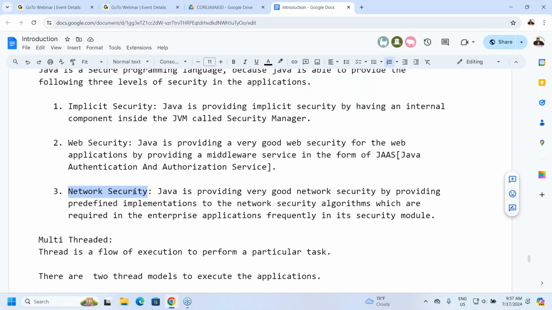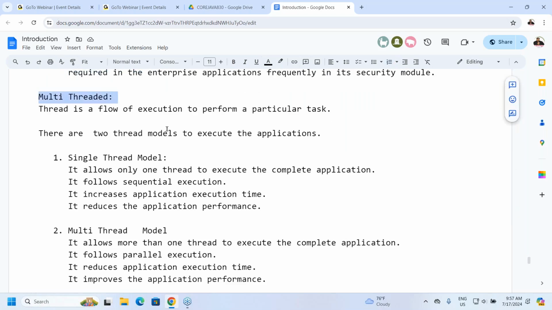Then after this, how is Java a multi-threaded programming language? First of all, tell me, what is a thread? A thread is a flow of execution to perform a particular task. How many thread models are available? Two: single thread model and multi-thread model. The single thread model allows only one thread to execute the complete application. Sequential execution, more execution time, less performance.